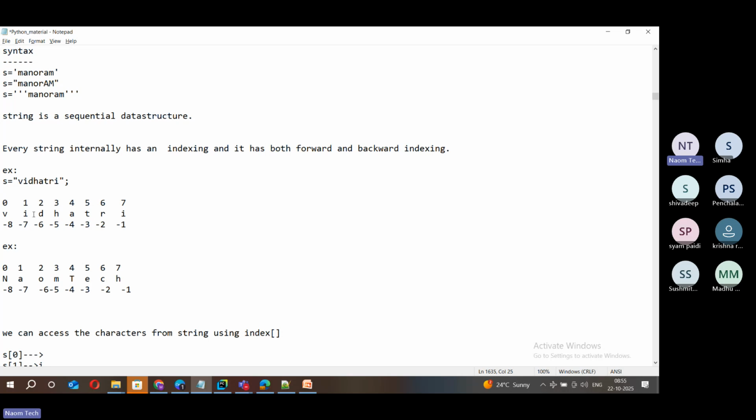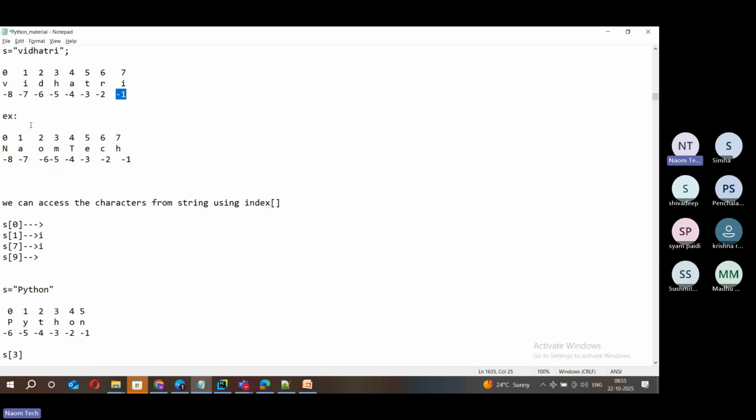And then the indexing looks like this. How many characters are there? Just observe: 1, 2, 3, 4, 5, 6, 7, 8 characters. The index starts with 0 and ends with n minus 1, that is 7. And for negative indexing, if the length of this string is n, then it starts from minus n and goes to minus 1. That's the easiest thing to understand. You got it, right?